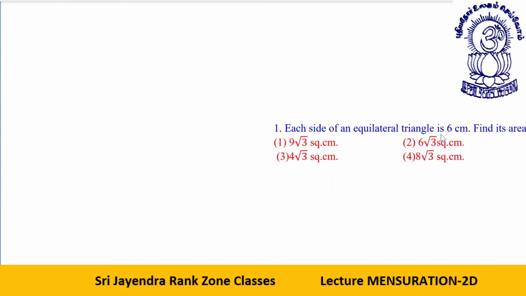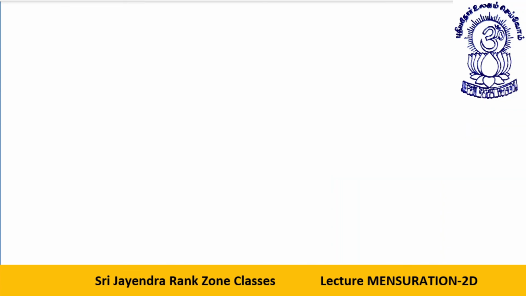Each side of an equilateral triangle is 6 centimeter. Find its area. So fine, dear students, we have done enough number of questions on this topic now.